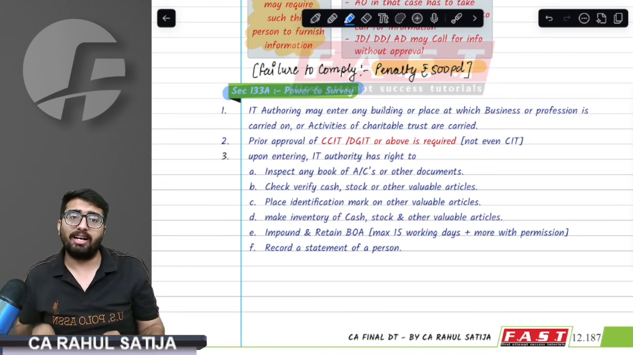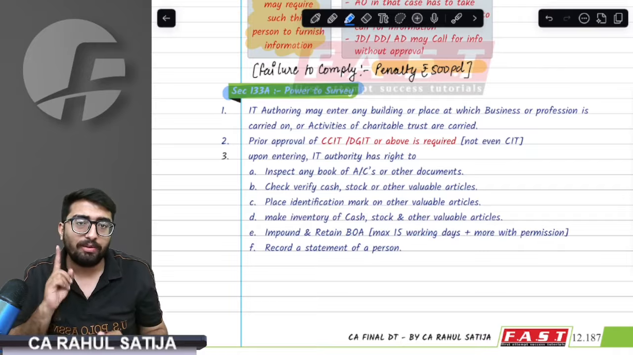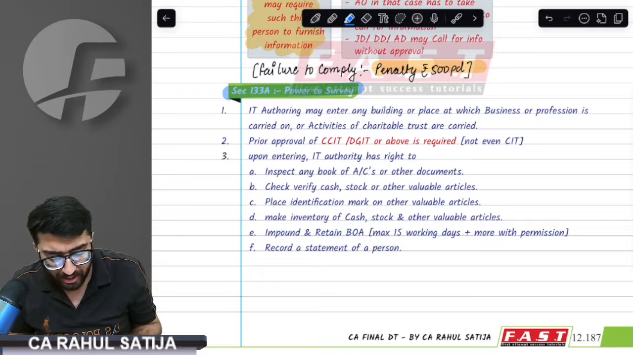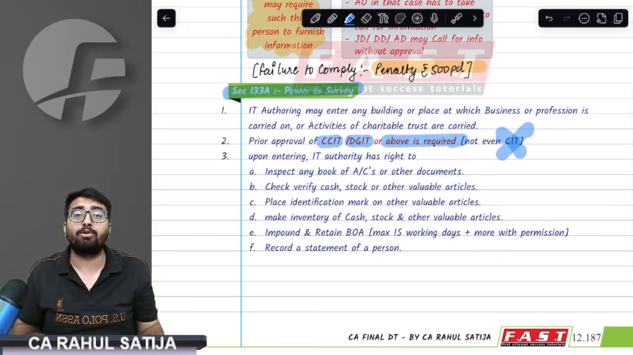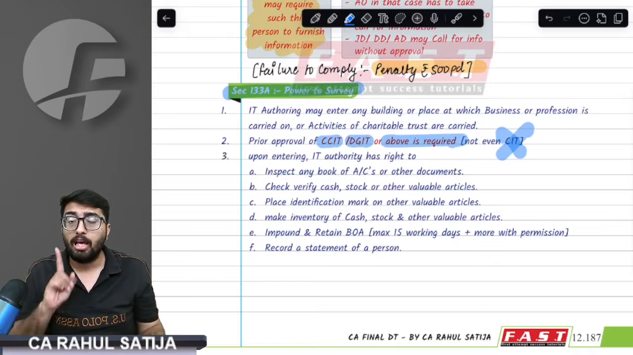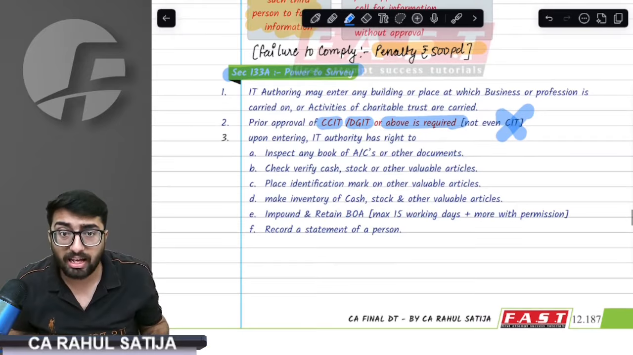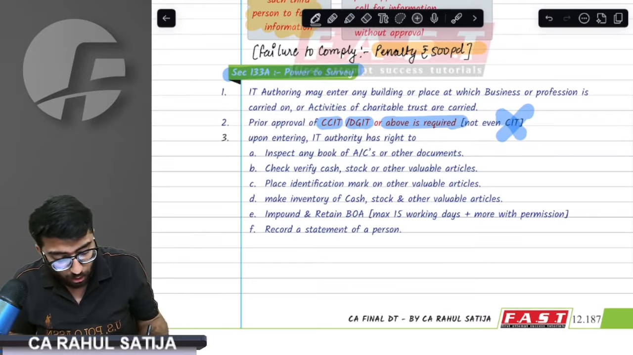Now, when they do a survey, understand, they do it when they are authorized by CCIT or DGIT or above authority. Not even CIT can approve a survey. Whenever they enter your premises, they have six powers. Understand? With respect to books of accounts, they have two powers. That means they can inspect books of accounts and they can impound books of accounts.